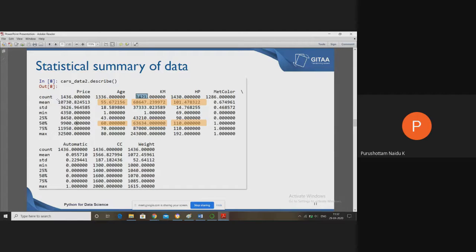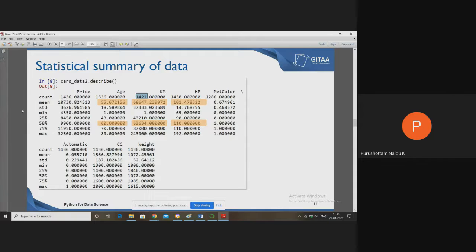So the mean of all these price values, the mean of age values, mean of KM values, standard deviation, minimum value, 25 percentile. We call it quartile: quartile one, quartile two and quartile three. So the 25% value, the 50% value, the 75% value, and the maximum value.